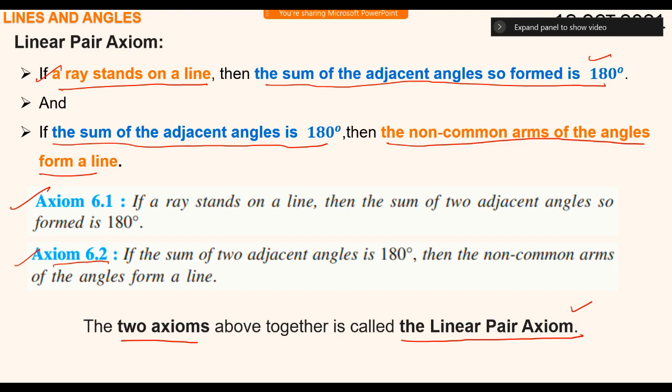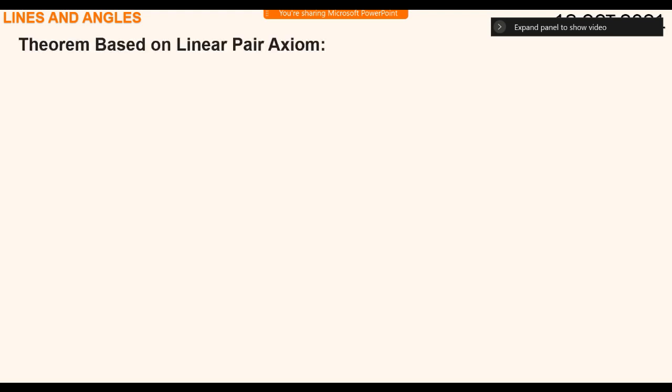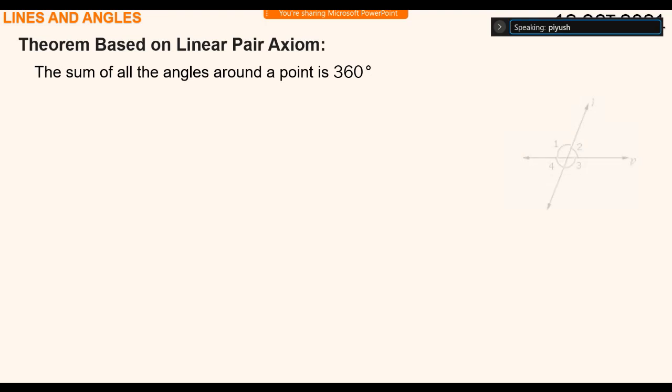Now let's move on to the theorem based on the linear pair axiom. The theorem: the sum of all angles around a point is 360 degrees. Can we prove this?